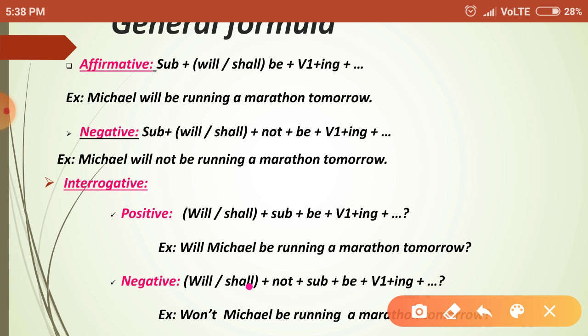So, for the positive type of question, will Michael be running a marathon tomorrow? Because the rule is according to the subject, will or shall plus subject plus be plus V1 plus ing. Suppose if the subject is we, okay, so we will be running a marathon tomorrow.